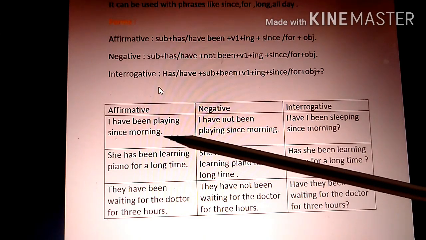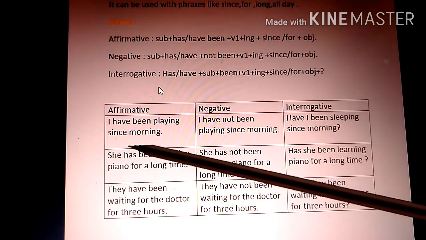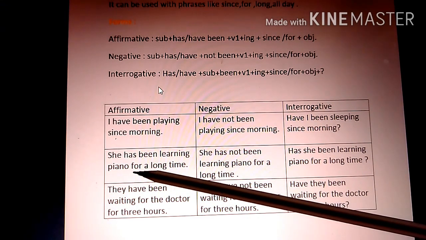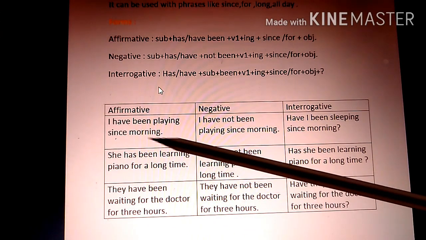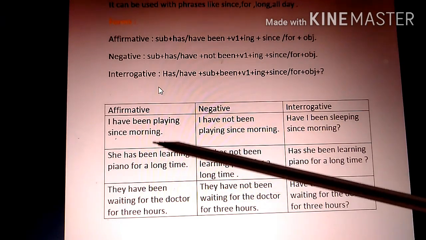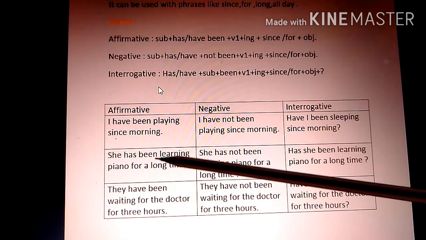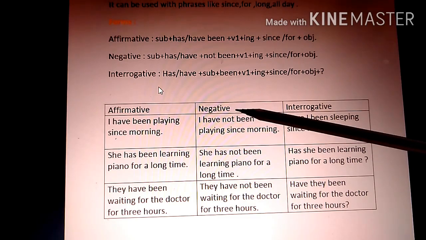And you will notice one more thing, that in the first sentence there is since. In the second sentence there is for, and in the third sentence also there is for. So for, since, all day, long, these are all the things from which you can identify that present perfect continuous tense has been used in those sentences.